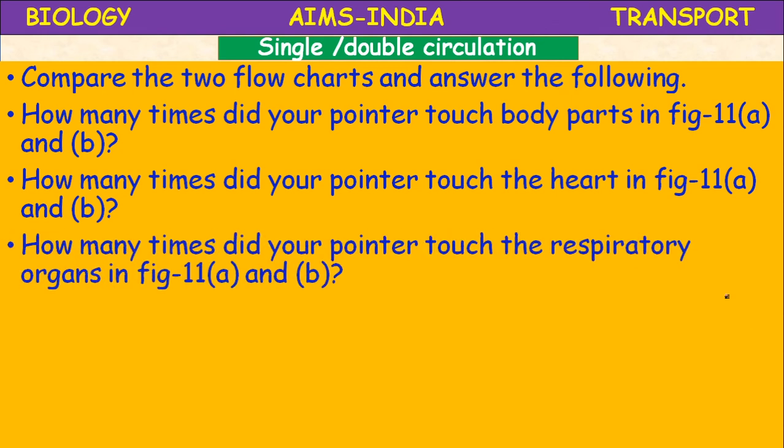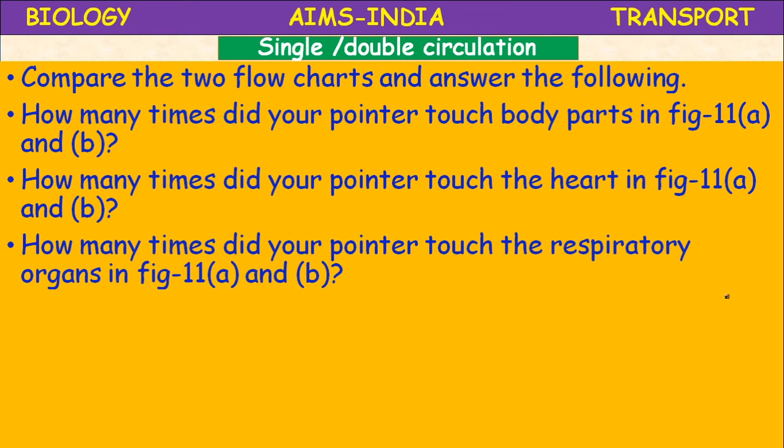Next question, how many times did your pointer touch the respiratory organs in figure 11.a, that is in the fish? It touched the gills only one time. Okay, from heart to gills.